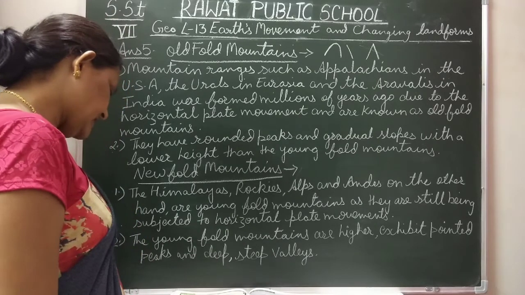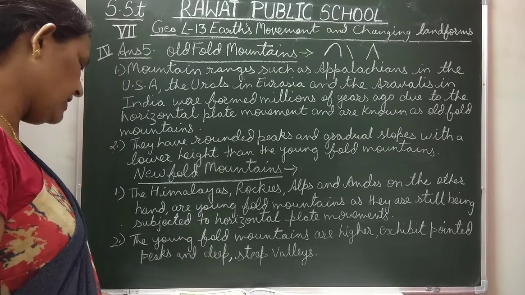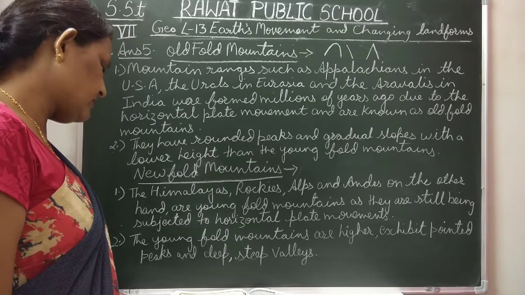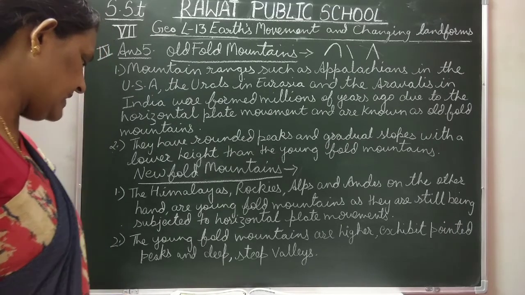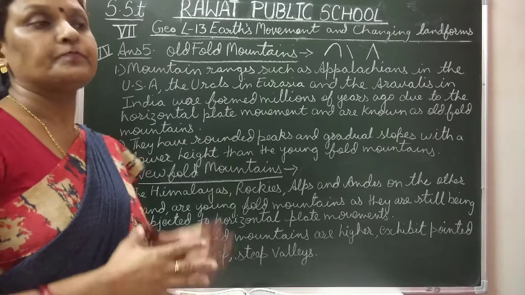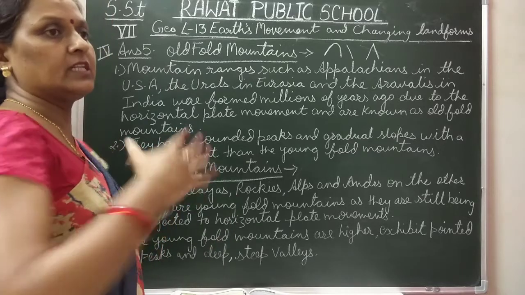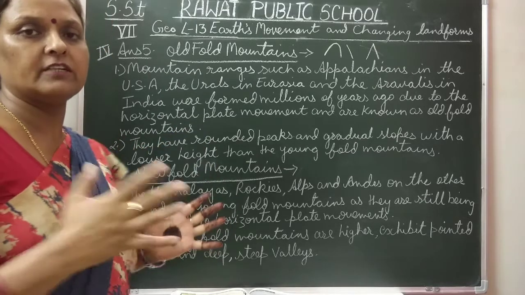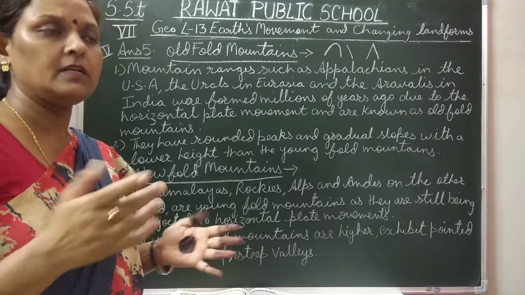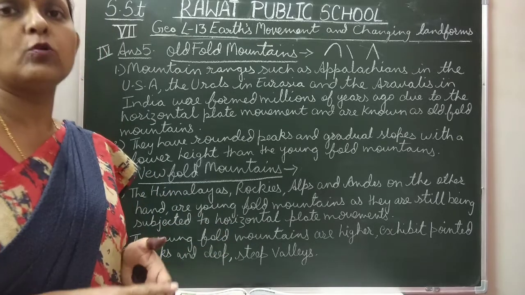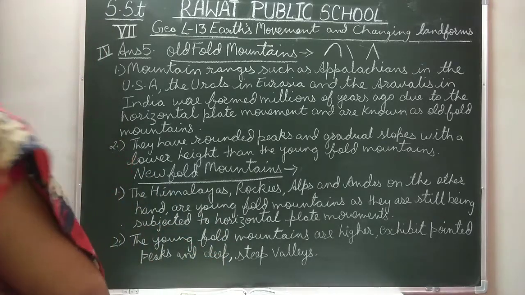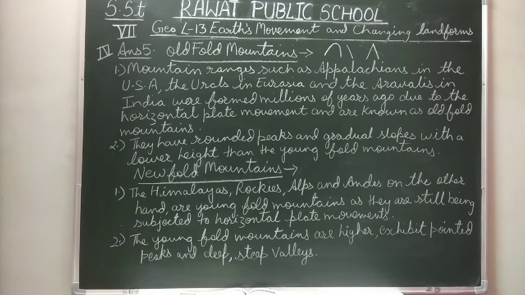Next question is, describe the three courses of a river and the landforms found in each course. As you all know, the path which the river covers from the source till the mouth is divided into three: upper course, middle course and lower course. Now I am going to explain about it.